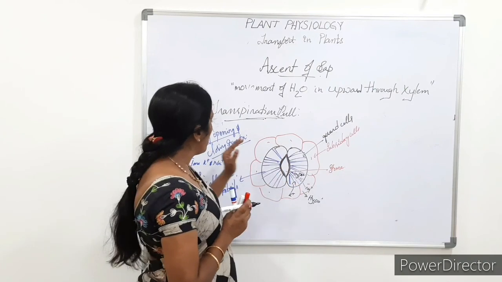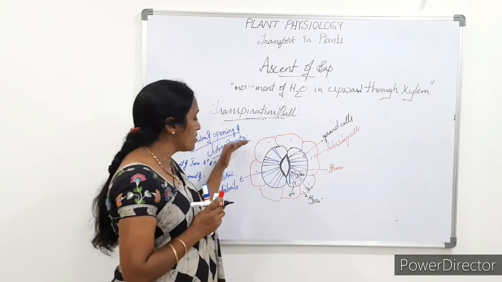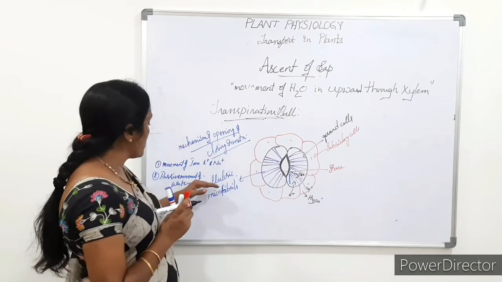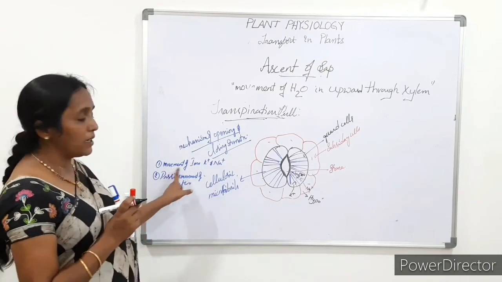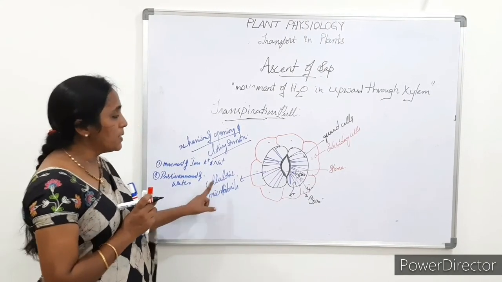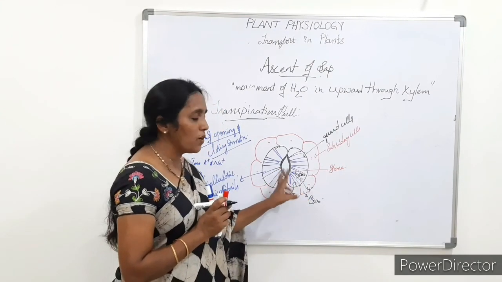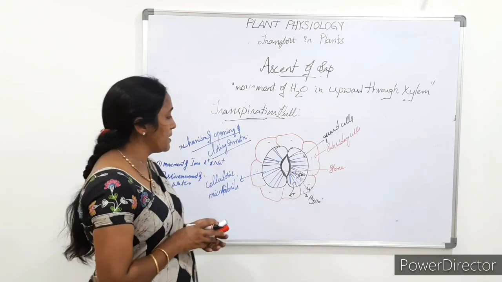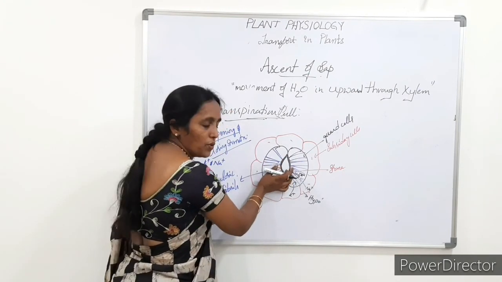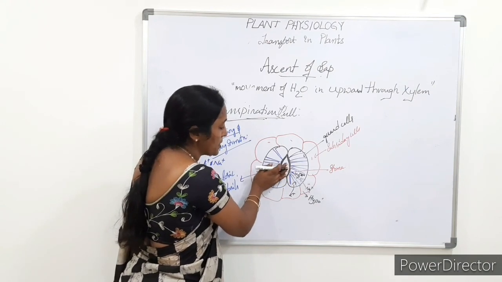So during the mechanism of the opening and closing of stomata, the movement of ions and also the passive movement of water plays a role. So that is the reason the opening and closing of stomata takes place. After the opening of stomata, the water comes out through transpiration.